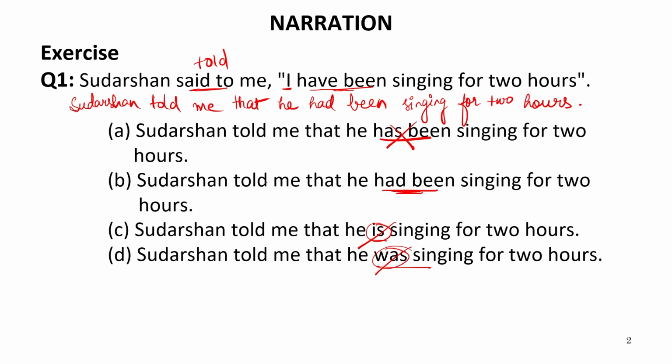Now we can read the sentence. Sudarshan told me that he had been singing for 2 hours. So here B will be the correct answer. If I go with the options and search for my answer in the options, I will definitely come to know the answer as quickly as possible. And it is very simple and easy as well. Now let us move to the next question.